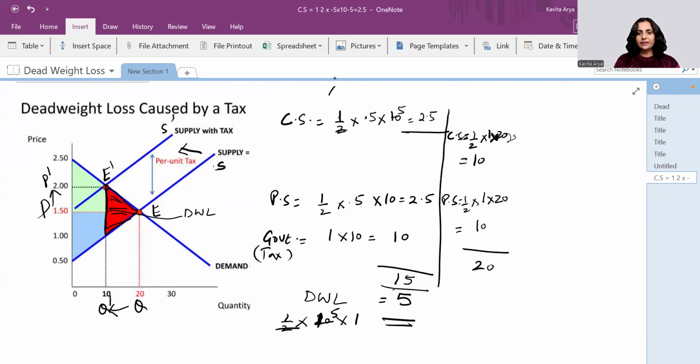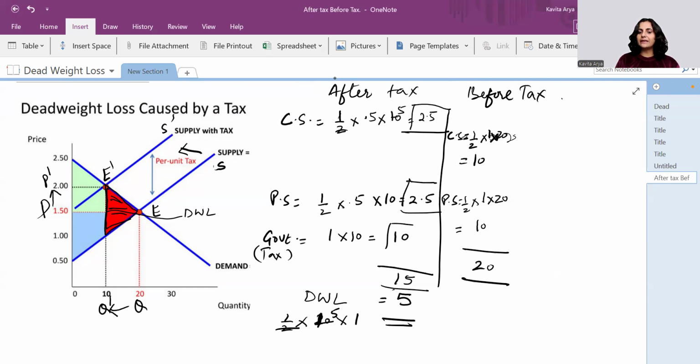Now if you check the situation after tax and before tax, you are very much able to understand that before taxation, the total surplus was 20, but after taxation, the consumers are getting 2.5, producers are getting 2.5, government is getting 2.5.